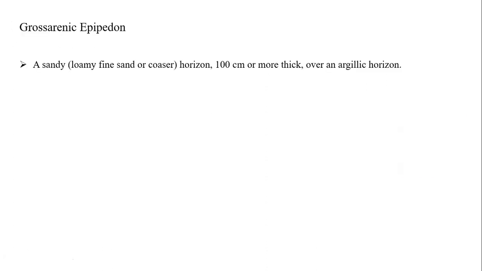Next, Grossarenic. Very simple, one line: a sandy horizon, 100 centimeters thick, over an argillic horizon. What is an argillic horizon, students? We will see what is argillic. This Grossarenic is completely a sandy horizon. 100 centimeters means 100 centimeters of thickness. You can see it immediately above the argillic horizon. Argillic is an endopedon, students. We will read about it in the next session. So above the endopedon, you can see this Grossarenic epipedon.